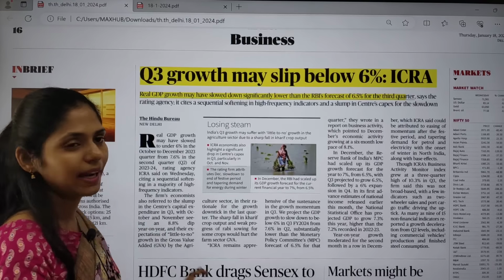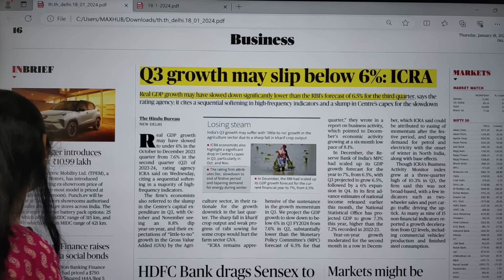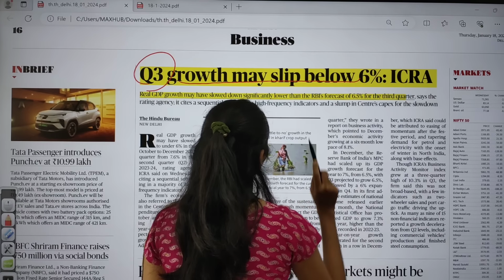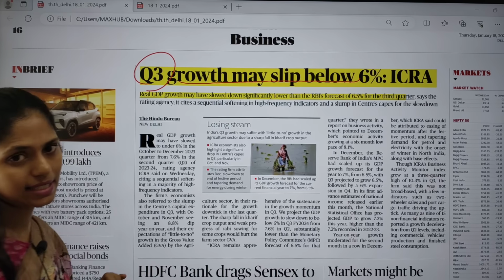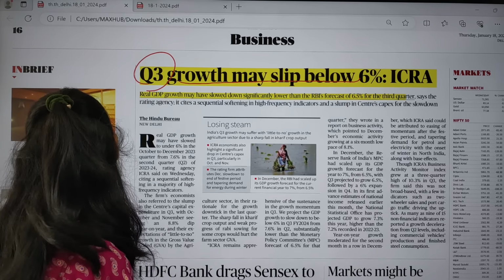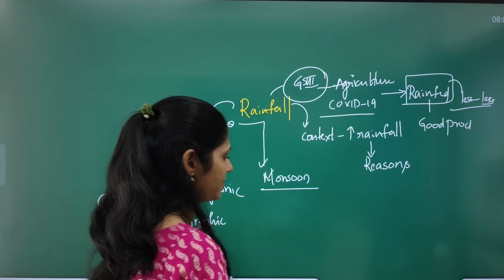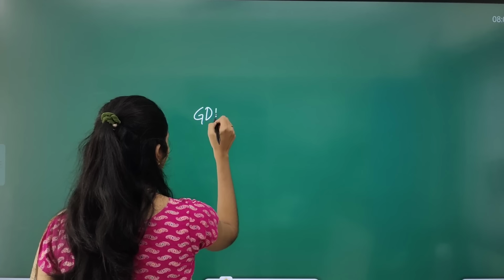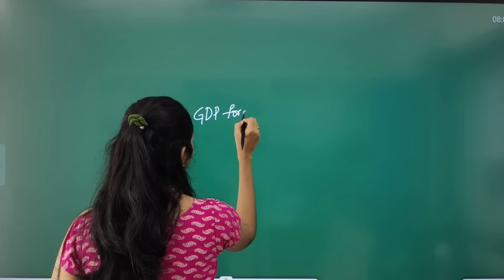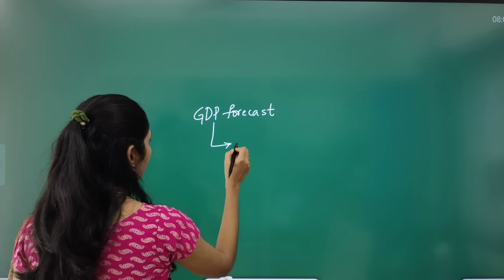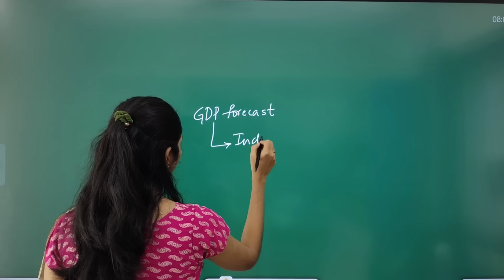And in this business page you can see one article that is about ICRA. Quarter 3 growth may slip below 6%, says ICRA. This is an example of a forecast. This article is talking about GDP forecast. Now this GDP forecast is done by an Indian rating agency.